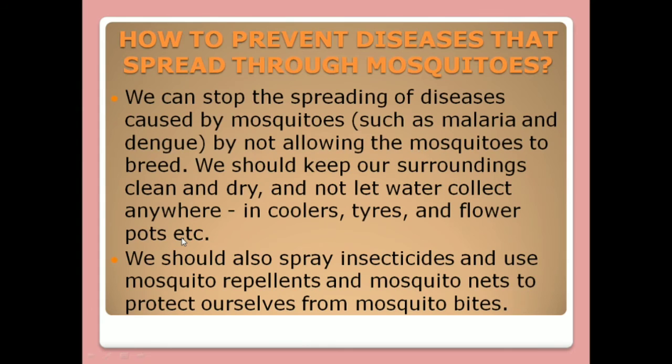Let's see how to prevent diseases that spread through mosquitoes. Now the question is how we can prevent the disease that will spread through the mosquito. We can stop the spreading of diseases caused by mosquitoes, such as malaria and dengue, by not allowing the mosquito to breed. By stopping them from breeding, we can stop the spreading of diseases caused by mosquitoes.